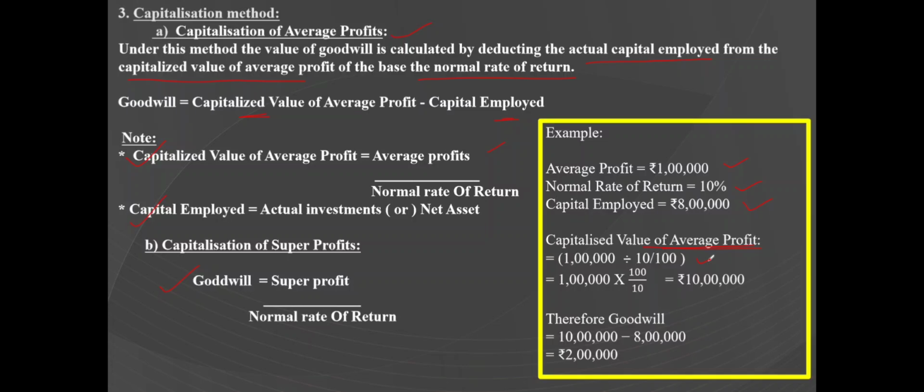The goodwill will be capitalized value of average profit minus the capital employed. That is 10 lakhs minus 8 lakhs, which is 2 lakhs rupees. 2 lakhs is the goodwill under capitalization of average profits.